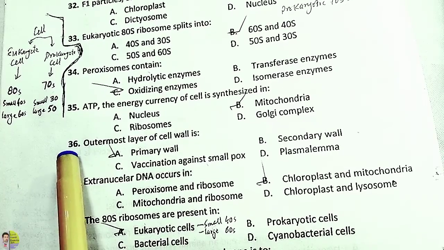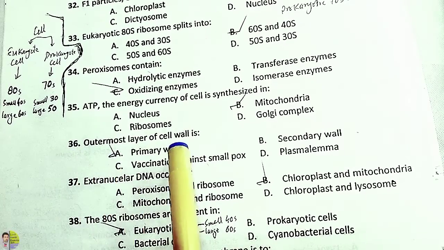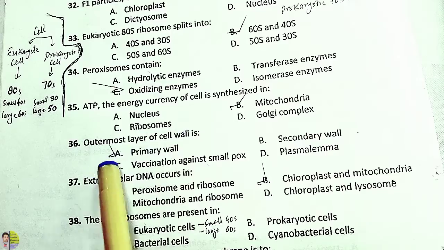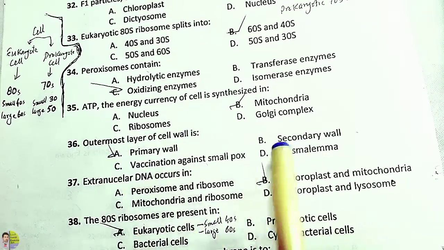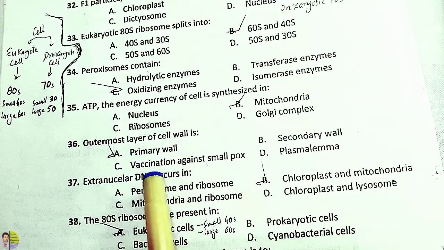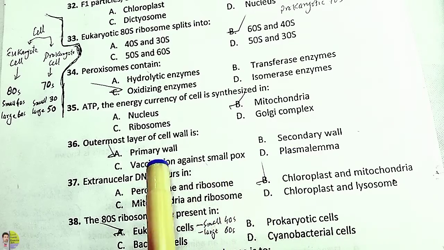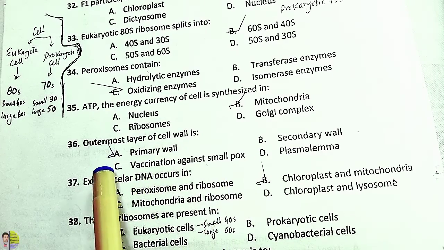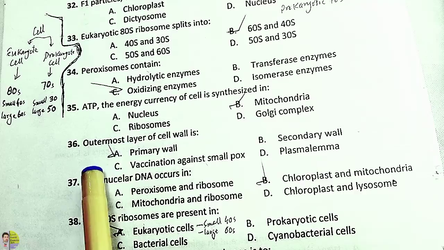MCQ number 36. The outermost layer of the cell wall is option A. Primary wall, B. Secondary wall, C. Middle lamella, D. Plasma lemma. So the correct option is A.